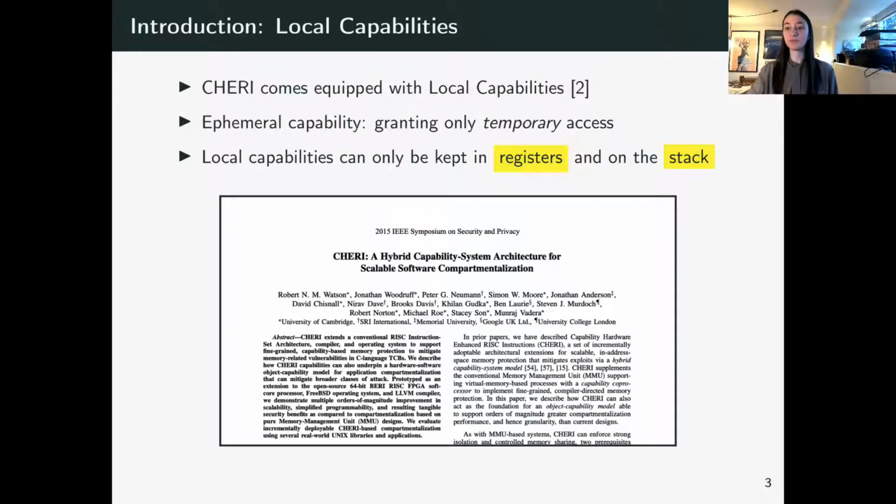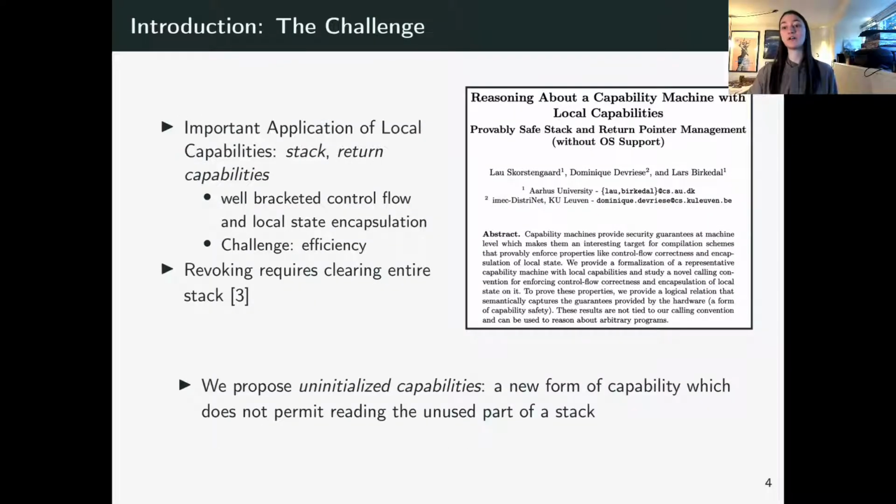Now, CHERI comes equipped with local capabilities, which are a kind of ephemeral capability, meant to grant only temporary privilege. So from a technical point of view, local capabilities can only be kept in registers and on the stack. And indeed, one of the important applications of local capabilities is for the stack itself. Another important application is for return capabilities, acting as the return pointers during function calls.